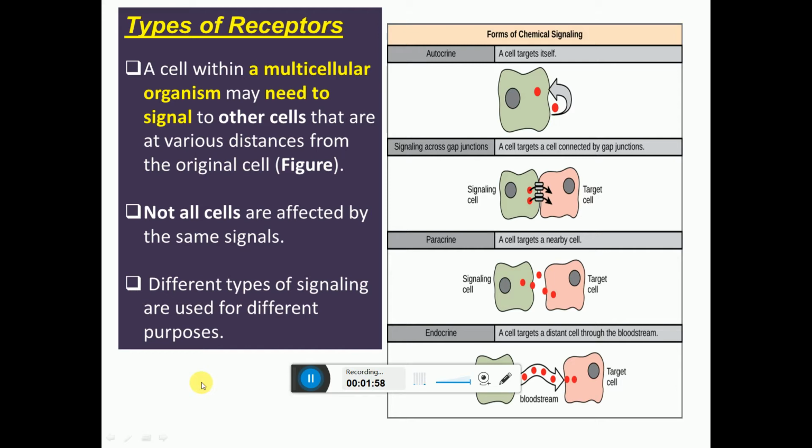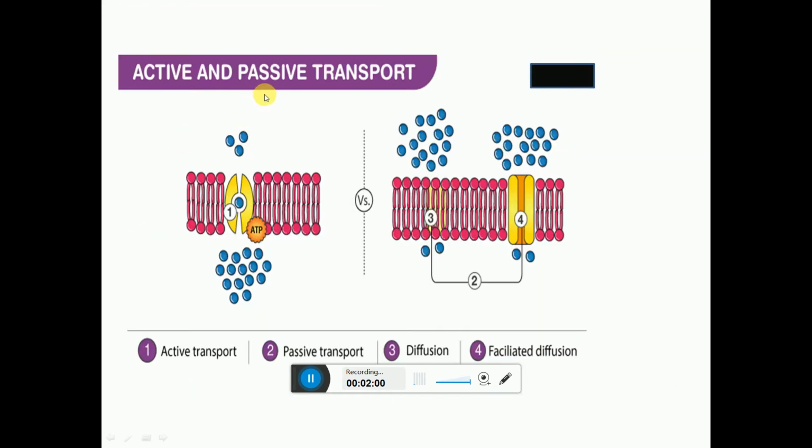These are different types of receptors. The active and passive transport is shown here. This is the active transport, meaning from lower concentration, with energy, the substances come in. In passive transport, from the higher concentration to the lower concentration, without need of ATP or energy, the substances come in, that is by diffusion or facilitated diffusion. It is called passive transport. So it is active transport and it is passive transport.